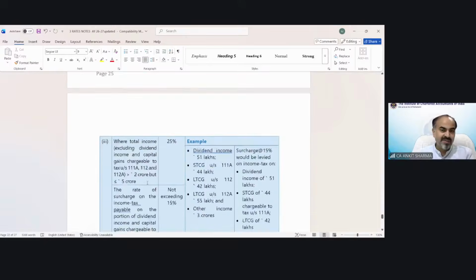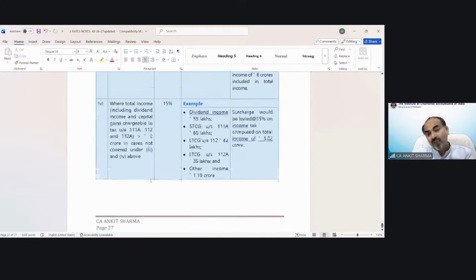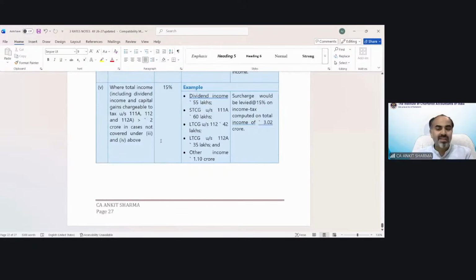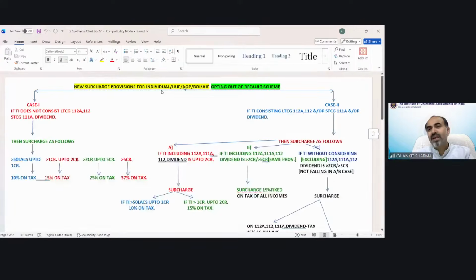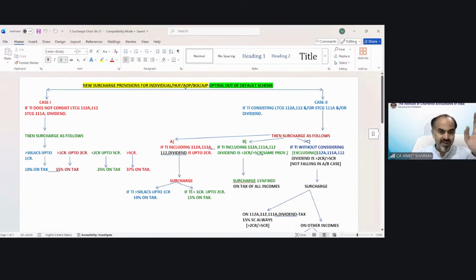As you can see with the help of these notes, now you have to remember the surcharge provision like this, but do not worry. I have prepared a diagram to help you understand the surcharge provision in one go. And let me tell you, you do not need to go through those notes, just the 4 or 5 pages we have seen.